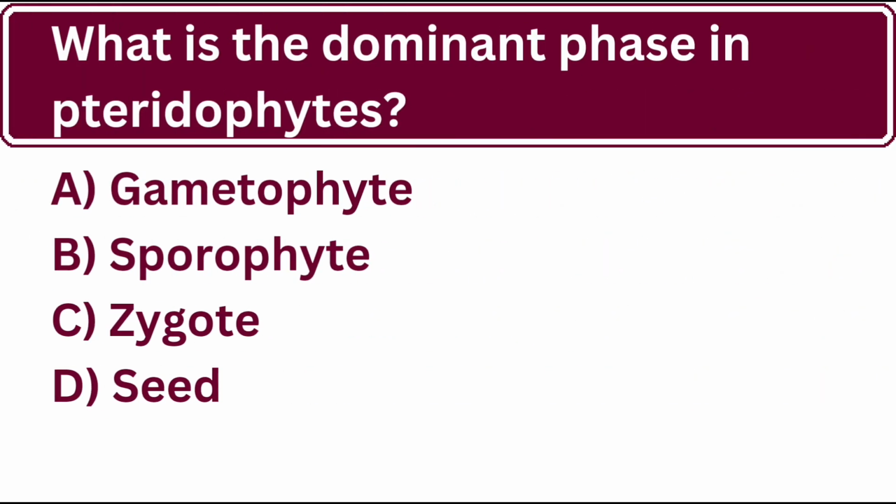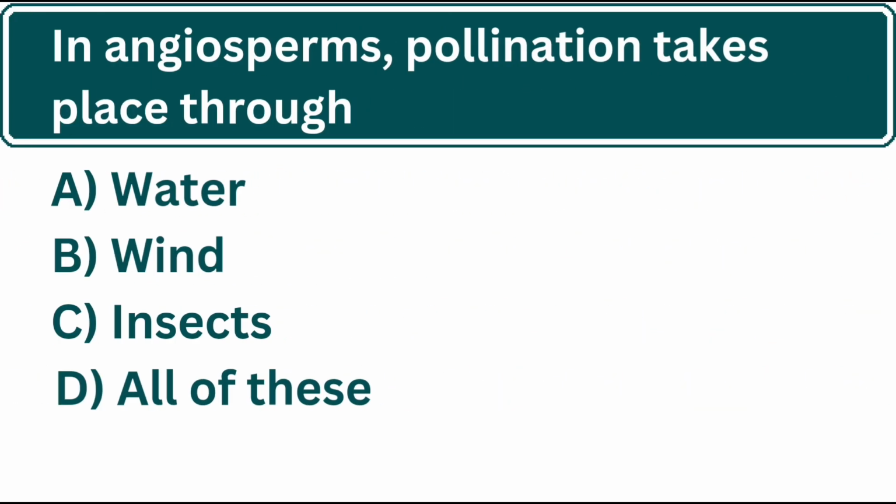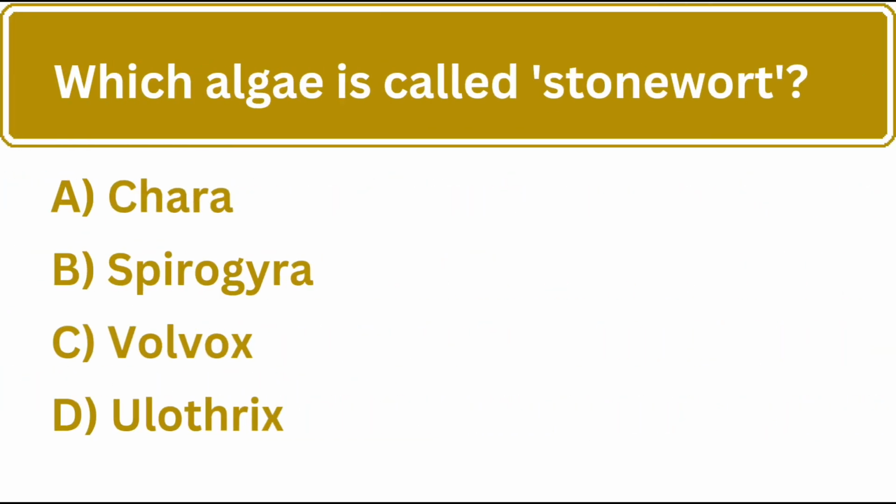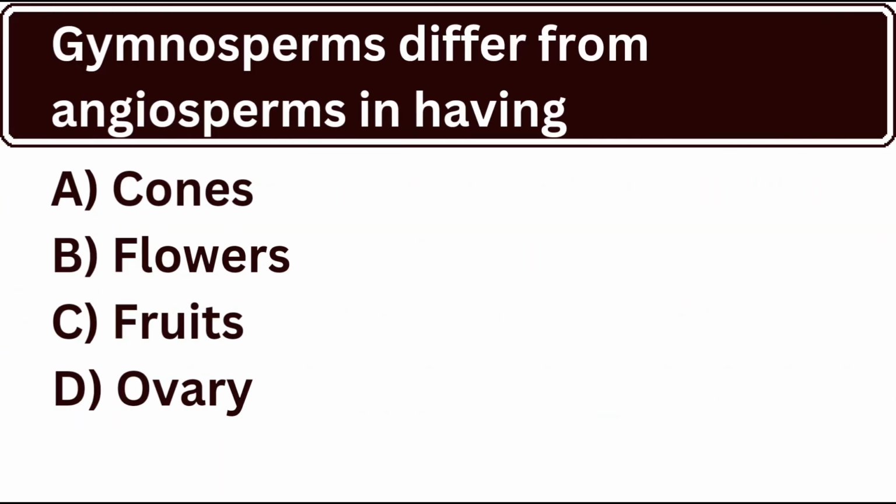Bryophytes. What is the dominant phase in pteridophytes? Yes, the correct answer is B. Sporophyte. In angiosperms, pollination takes place through. Yes, the correct answer is D. All of these. Which algae is called stonewort? And the correct answer is A. Chara. Gymnosperms differ from angiosperms in having. Yes, the correct answer is A. Cones.